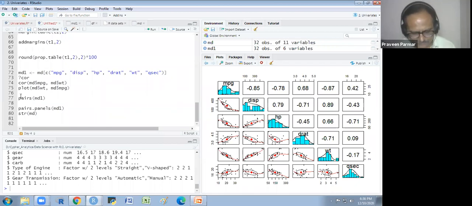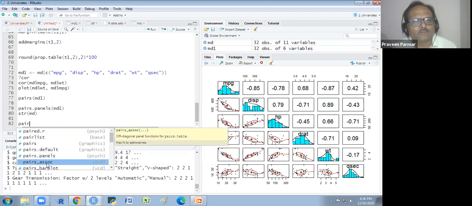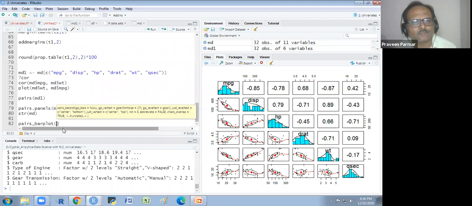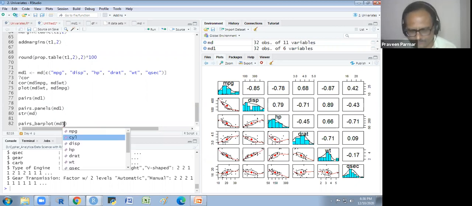I do it with this only. First, I try to do this. I will take the graph from cylinder.